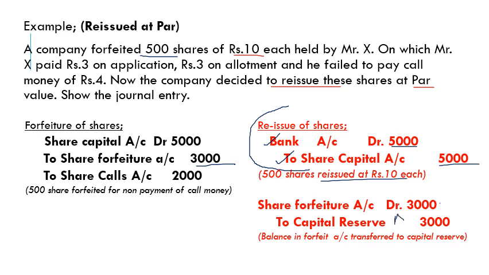capital reserve account. So this is a capital profit. It can be used for the company's some other purposes. So any amount remaining in share forfeiture account after this reissue.